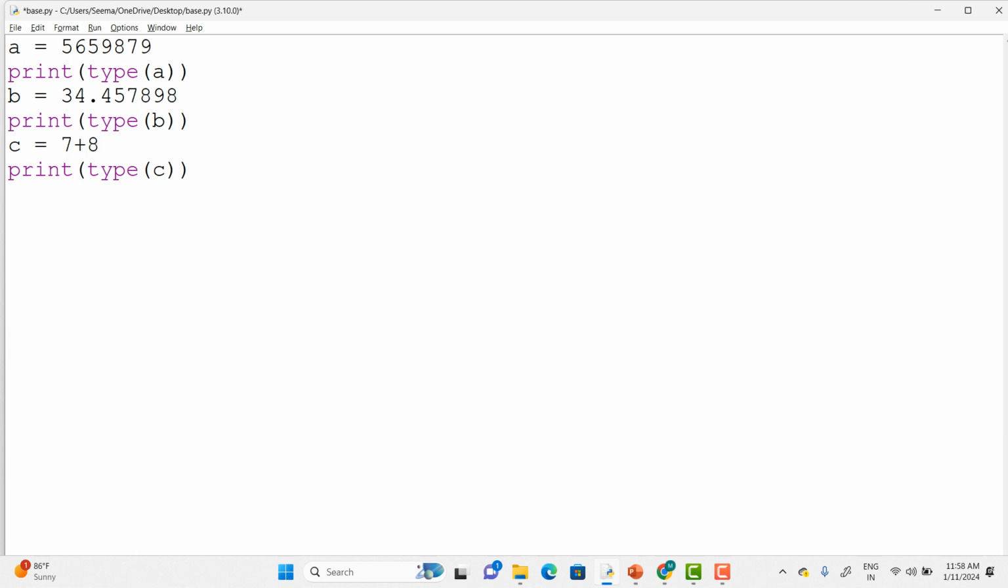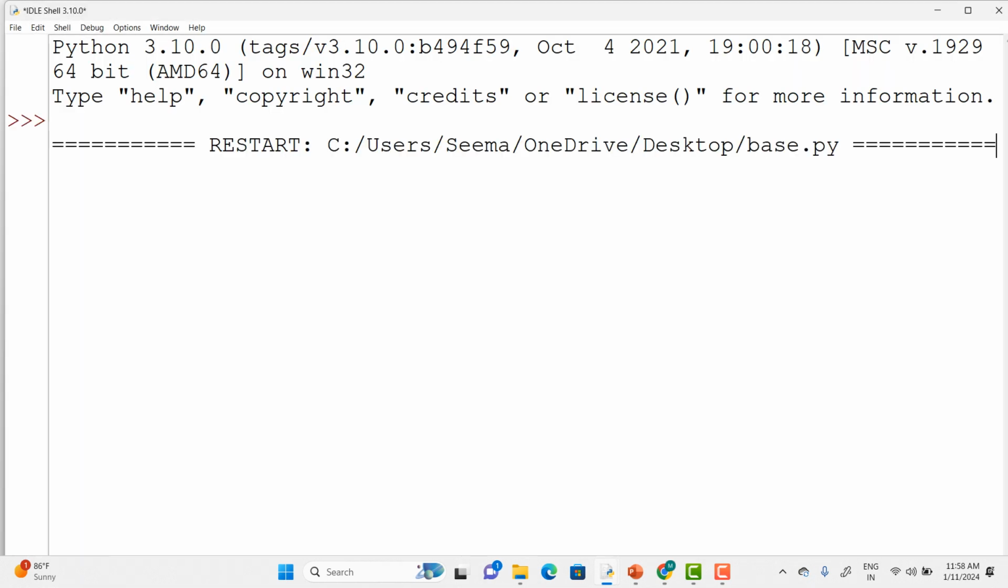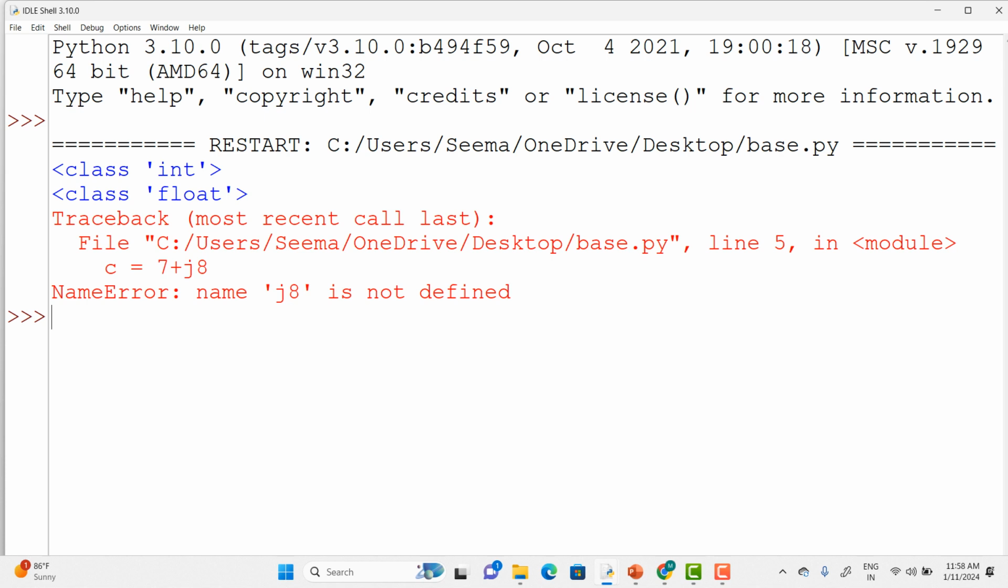As I have discussed, we will not use i, we will be using j. Now let me run it again. Here it is showing that 7 plus j8 is not defined, line 5 error. So it is showing you exactly a name error, that the type of the variable is not recognized there. So how to do it? Let me explain over here how to use complex numbers in Python. So let's go back to our slide.